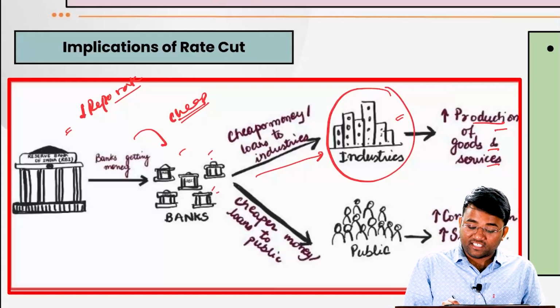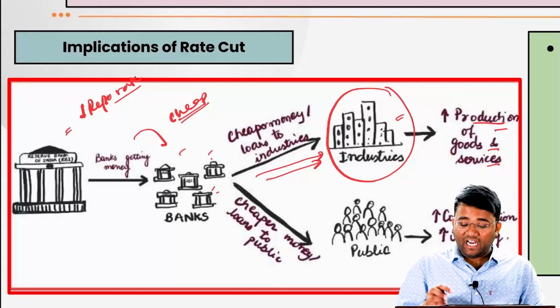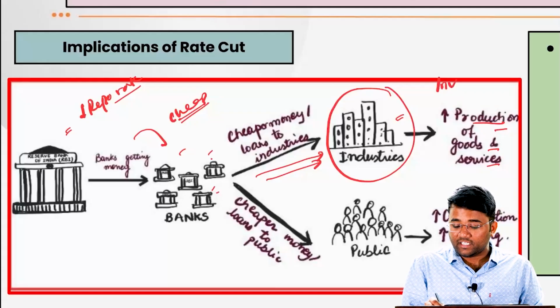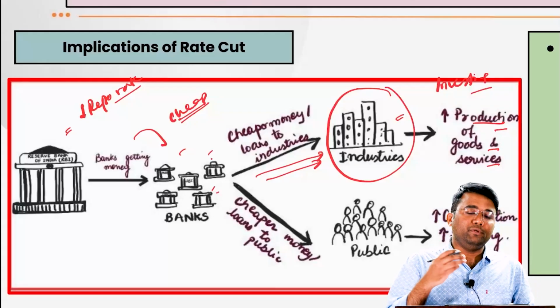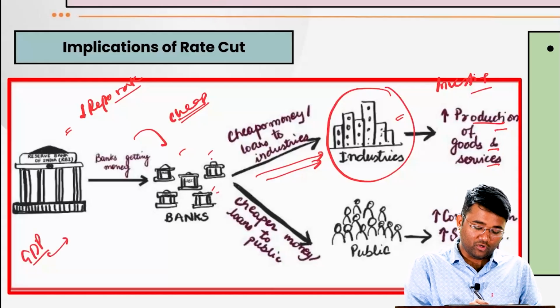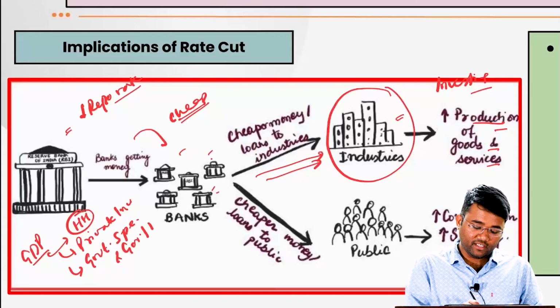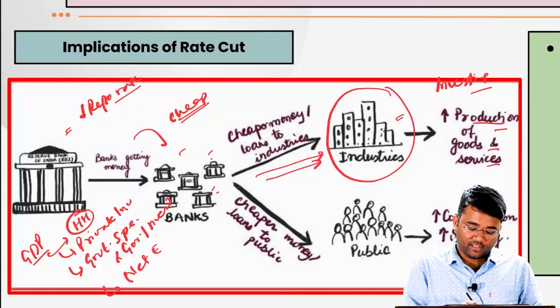Also, with the money that they will be getting at a cheaper rate, at a lower rate of interest, they will also be investing in the economy. And as you would know, there are four components of GDP. One is household consumption expenditure. Second is private investment. Third is government spending as well as government investment in the economy. And last is net exports, right?